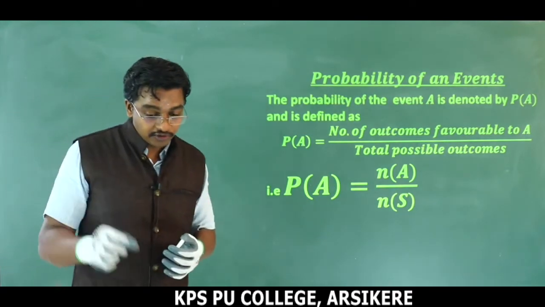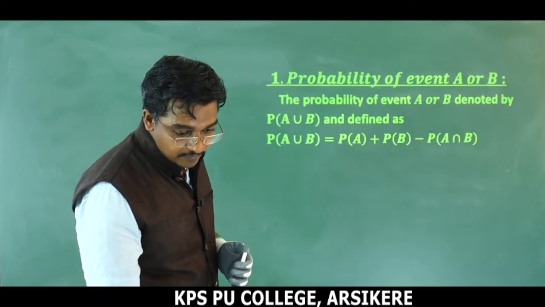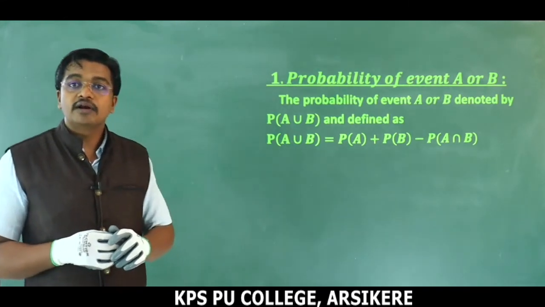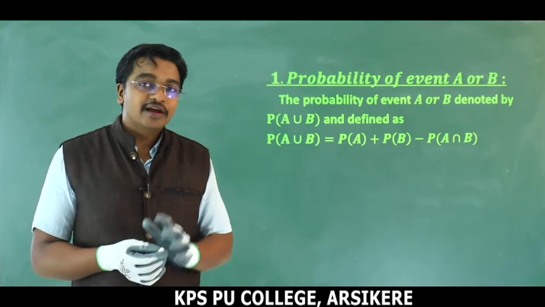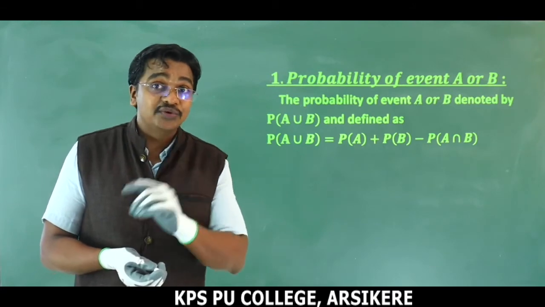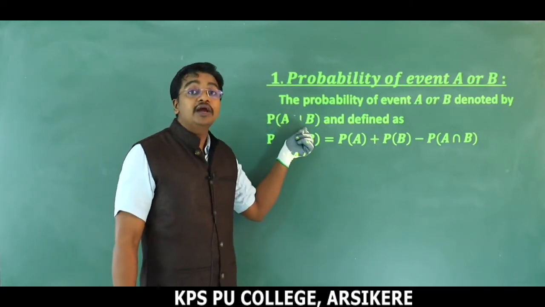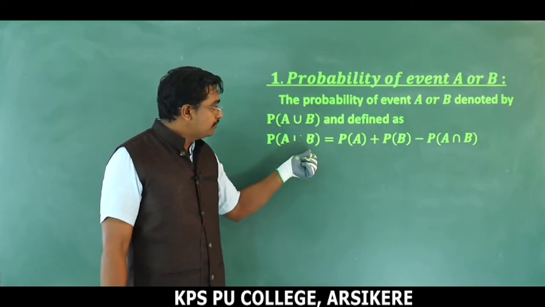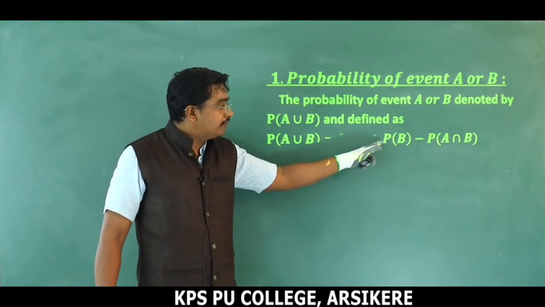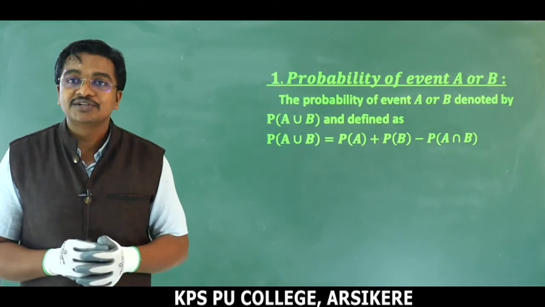Next, dear children, we are moving to the next concept. Observe here. Probability of event A or B. A or B is nothing but, just remember your set theory, A or B denoted by A union B, right? Here also, the probability of the event A or B denoted by P of A union B is defined as P of A union B is equal to P of A plus P of B, probability of getting A plus probability of getting B minus probability of getting both A and B. That we have P of A intersection B.